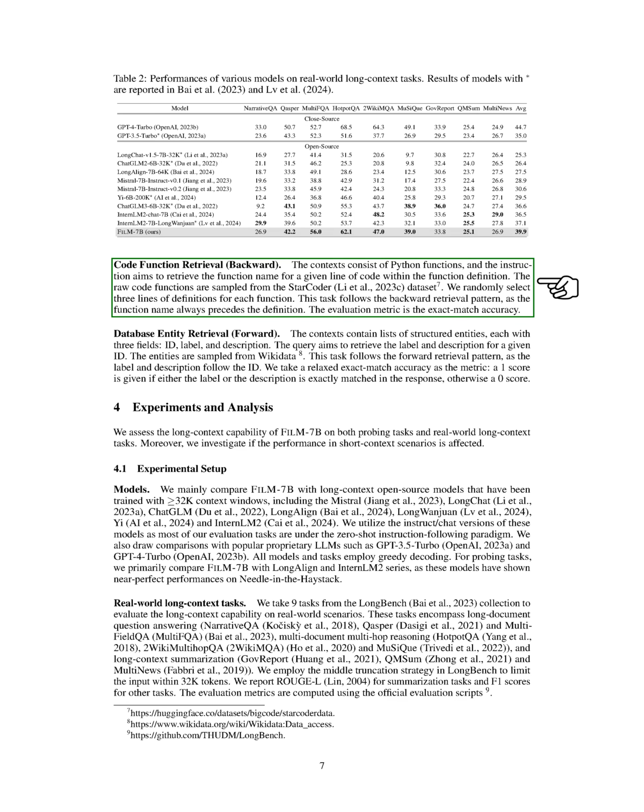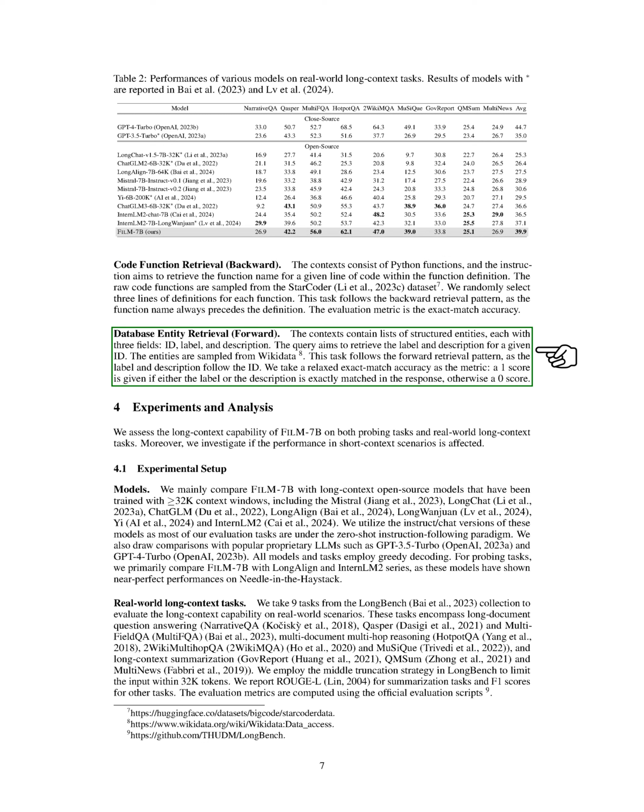In code function retrieval, backward, Python functions are used as contexts, and the goal is to retrieve the function name for a given line of code within the function definition. The functions are sampled from the StarCoder dataset, with 3 lines of definitions randomly selected for each function. This task follows the backward retrieval pattern, where the function name precedes the definition. The evaluation metric is the exact match accuracy.